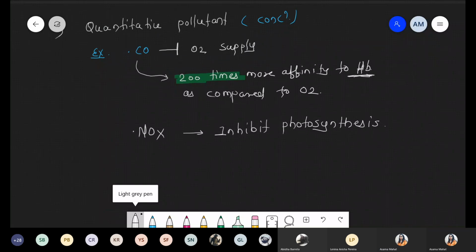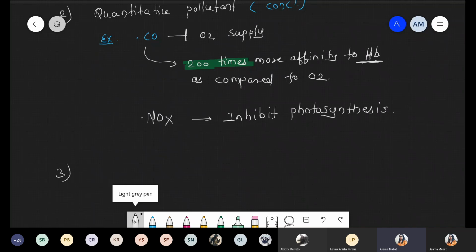Now next we are talking about the qualitative effect. So the first point was quantitative, and the third condition is qualitative pollutant.